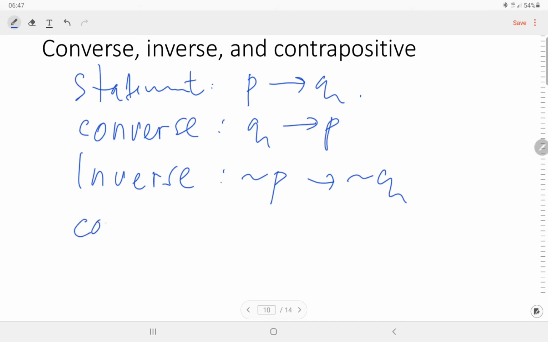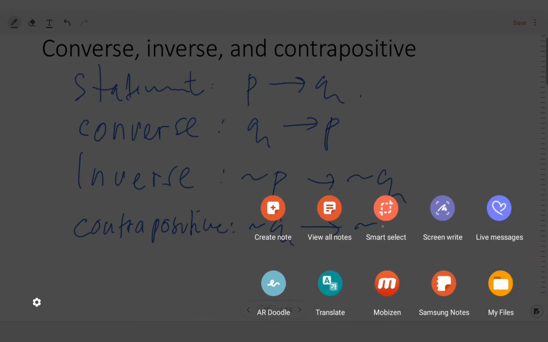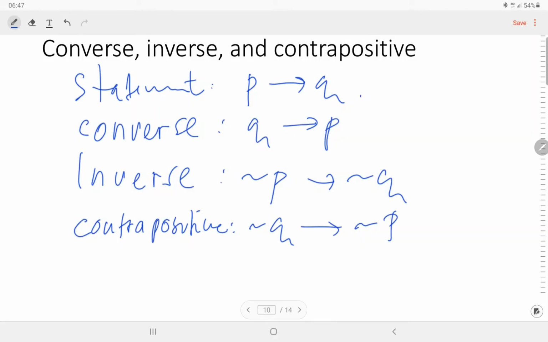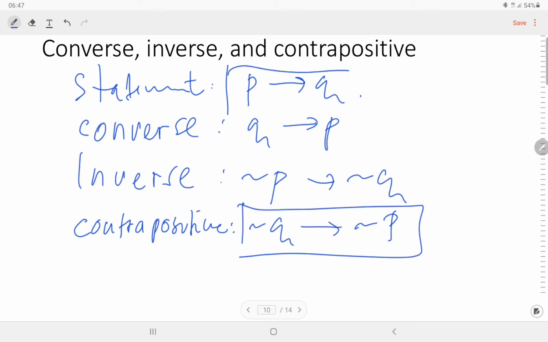And the contrapositive of this statement is not Q then not P. When an if-then statement P then Q is true, one can assume that its contrapositive is also true.